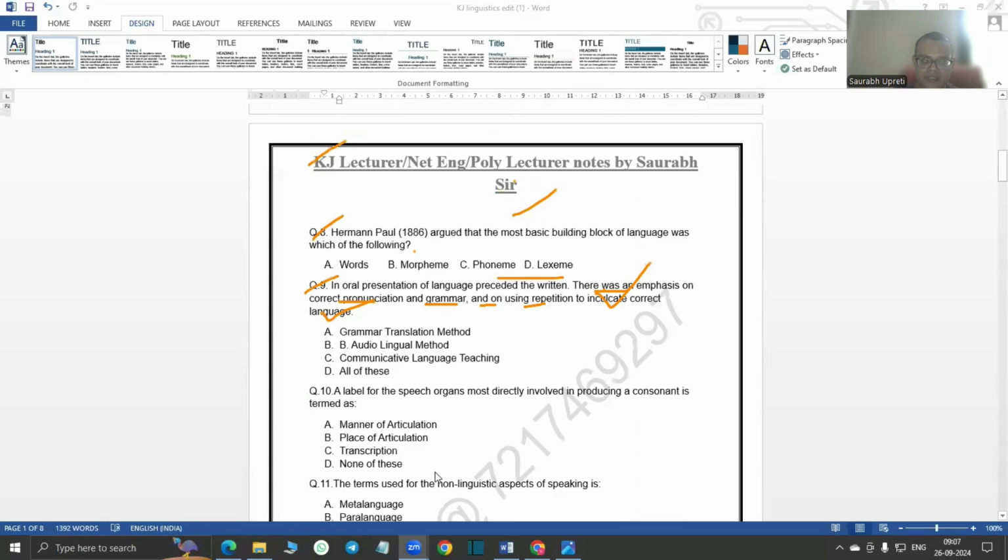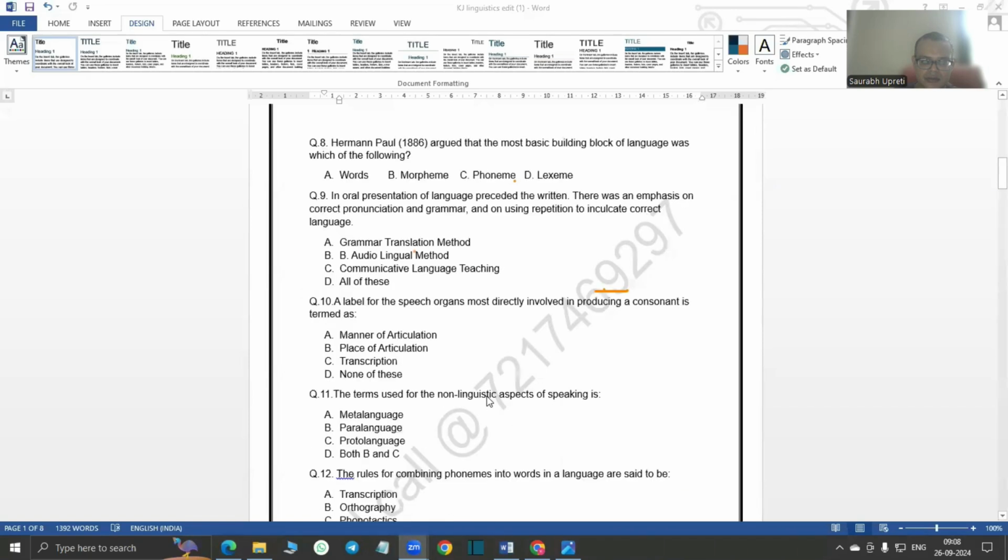Then moving on to question number eight. Herman Paul argued that the most basic building block of language is, of course, words. Then: oral presentation, language preceded the written. There was an emphasis on correct pronunciation and grammar and on using repetition to inculcate correct language. Which method are we talking about here? Of course, CLT, communicative language teaching.